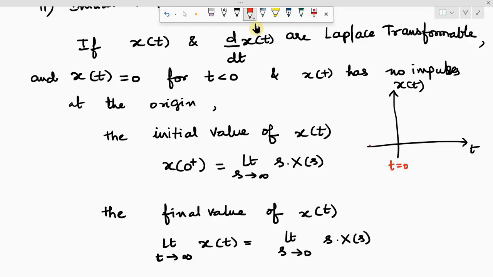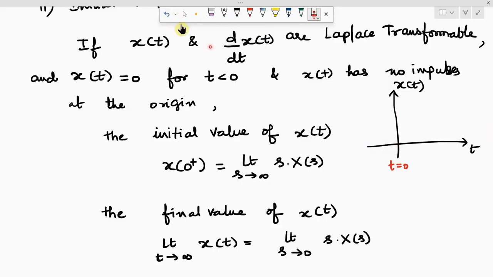Suppose if I draw like this, at t equal to 0, I show like this. This is a contradiction which I have drawn. You can observe here in the graph that x of t is having a sudden change from a 0 level to some specific level at t equal to 0. But the statement says that x of t has no impulses. Impulse in the sense is sudden change. So x of t has no impulses at the origin.